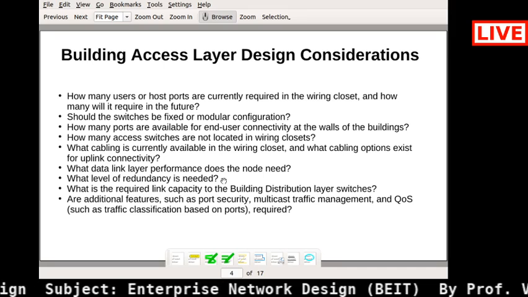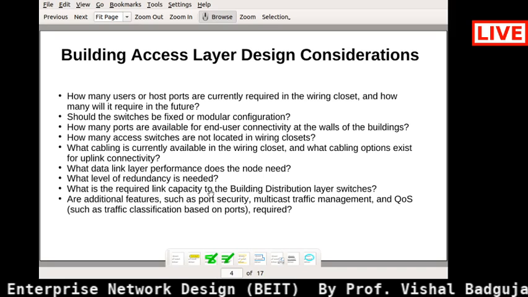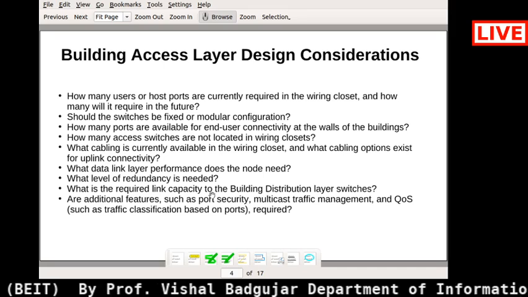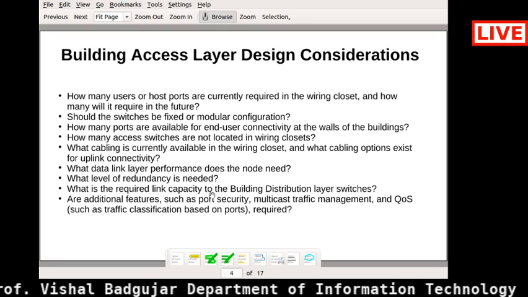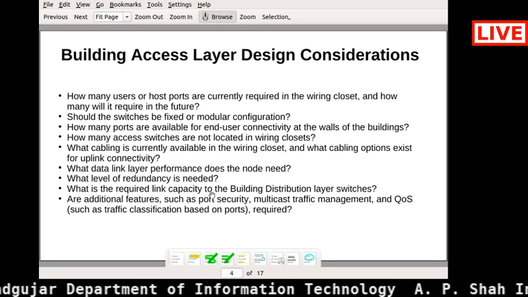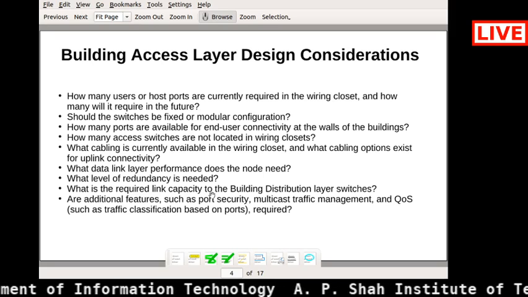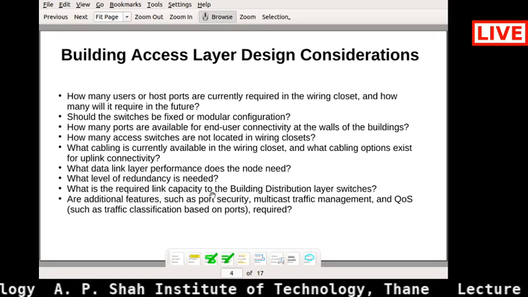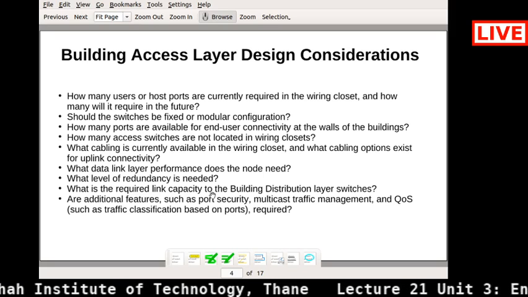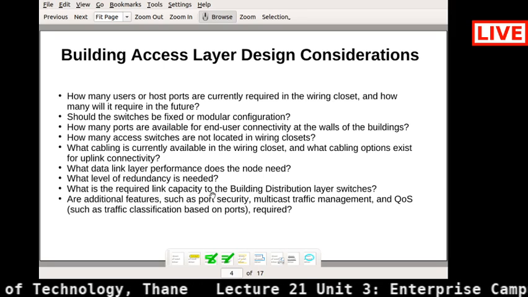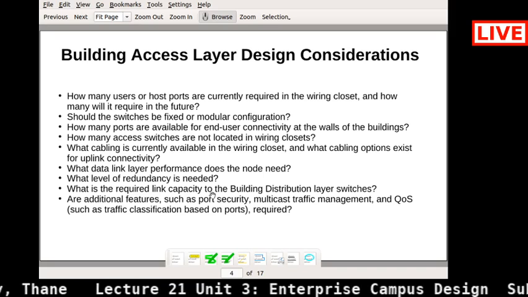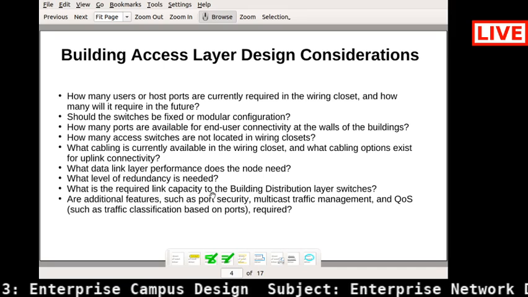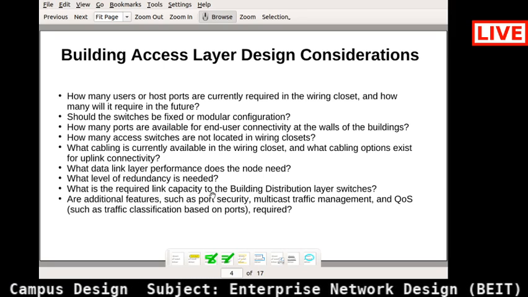Then what is the required link capacity for the distribution layer switches? For the distribution layer switches we have at our lab 312, what is the required link capacity, and how many policies can we configure with respect to our distribution layer switches? Then, are any additional features such as port security, multicast traffic management, QoS and so on required or not?